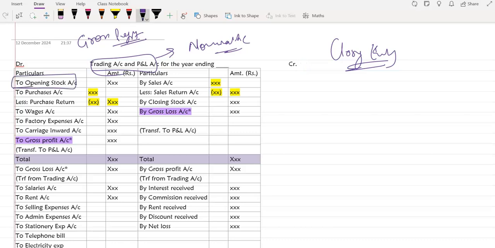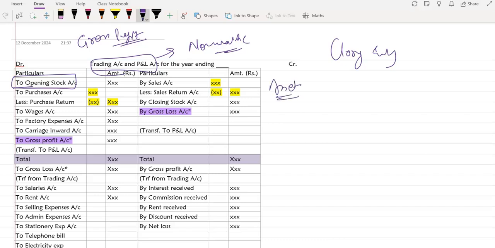Now, opening stock. As I just explained, opening stock was an asset. Is that right, Disha? Yes, ma'am. What is the opening stock? Opening stock is the closing stock of last year. It is the asset. We brought this asset into the current year, and it represents the cost of the goods that we purchased last year. At the end of the year it was an asset, but now when we are again ready to sell it, it is our expense. Is this point clear? Yes, ma'am.